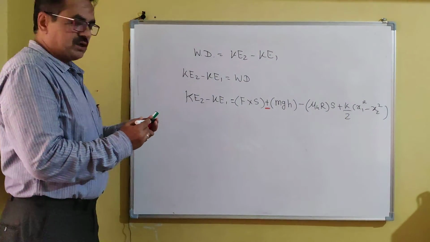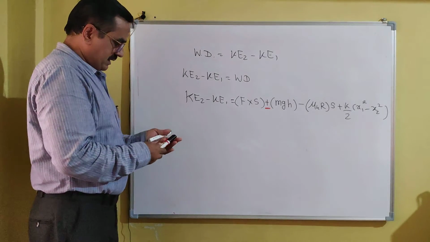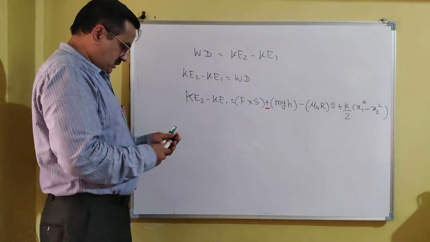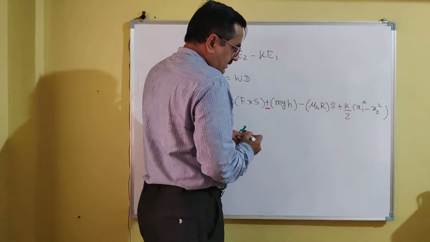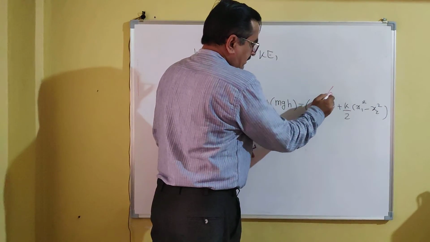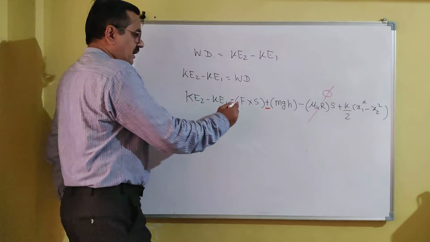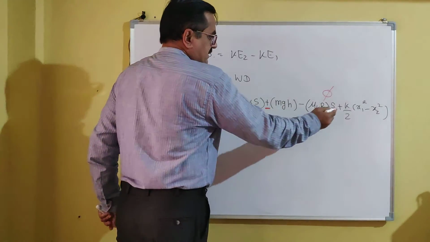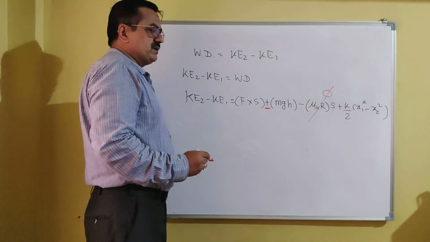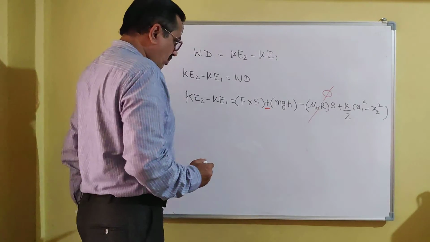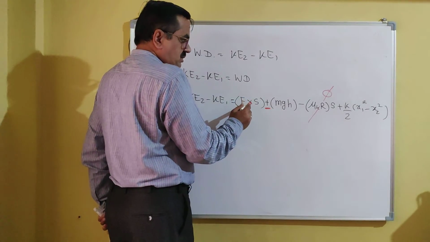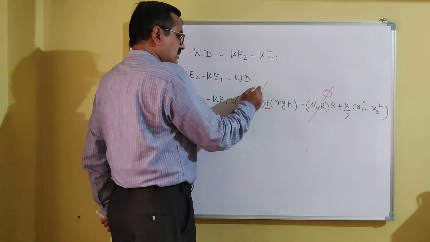So this is the general form of the work energy principle. If friction is ignored, then you can eliminate this term, and you can write F into S plus or minus mgs plus K by 2 into bracket x1 square minus x2 square. If external force is not involved, then you can ignore this term.